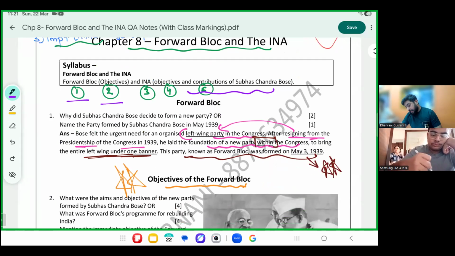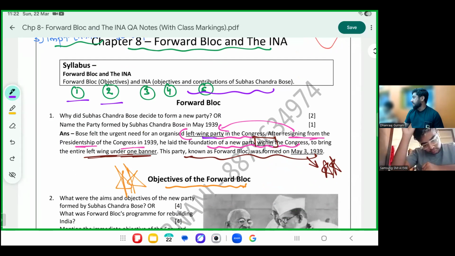Bose felt the need to organize a left wing in the Congress, underlining the word left wing. After resigning from his presidentship of Congress in 1931, he laid the foundation of a new party. Please mark the words within the Congress. As I discussed earlier, he said, I'm not going outside Congress, not giving the British any chance for divide and rule. We are starting everything inside the Congress.